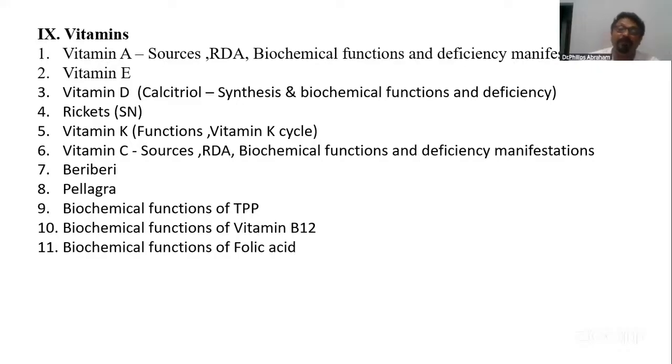TPP, we have a number of reactions. TPP, thiamine pyrophosphate, 2 reactions mainly: oxidative decarboxylation and transketolase reaction. PLP, functions of PLP, it's not given here. You can add it up as a 12th question. PLP, B6, has a number of functions. So these can all be very important questions. Vitamin D, I'll be telling because calcitriol, active vitamin D, has action in calcium metabolism. So I'll try to discuss that at that time. Okay. So these are some important questions on vitamins.